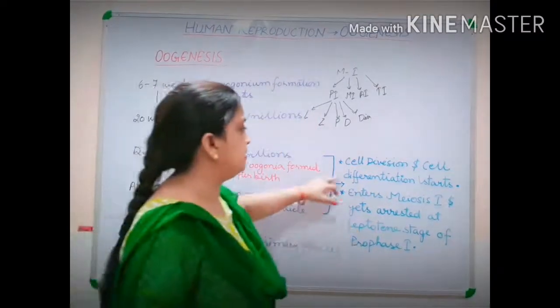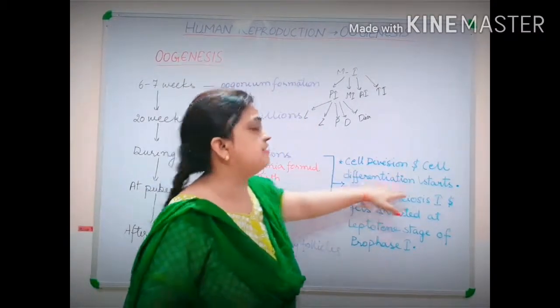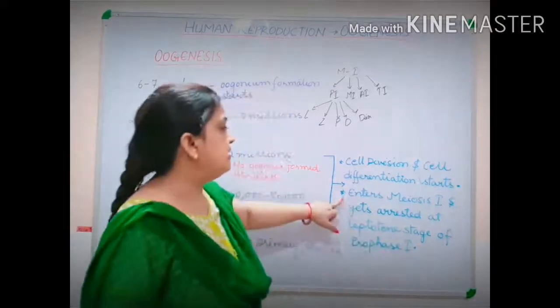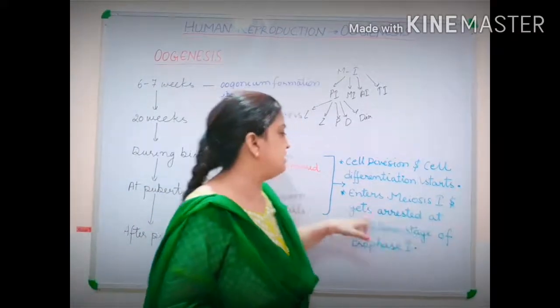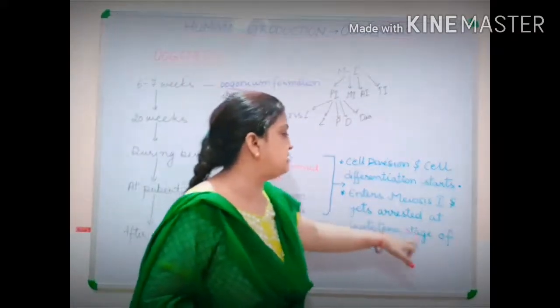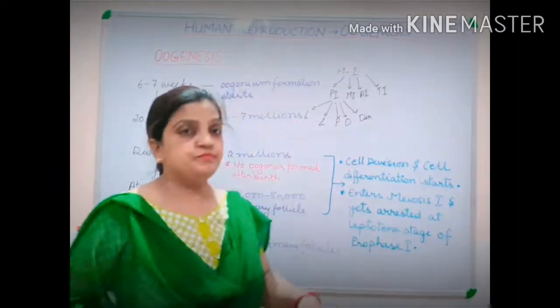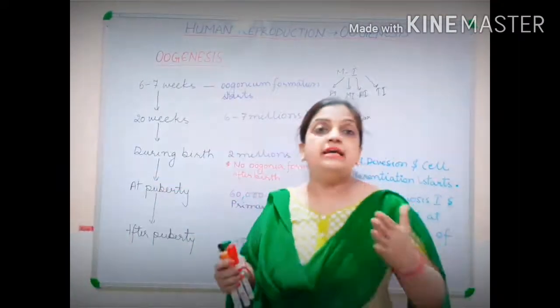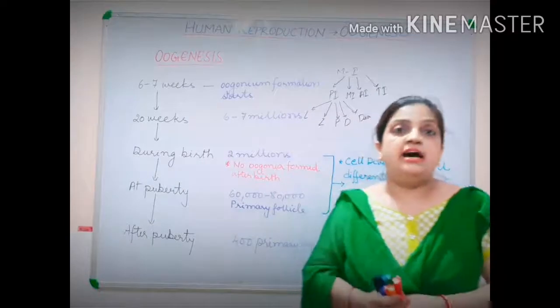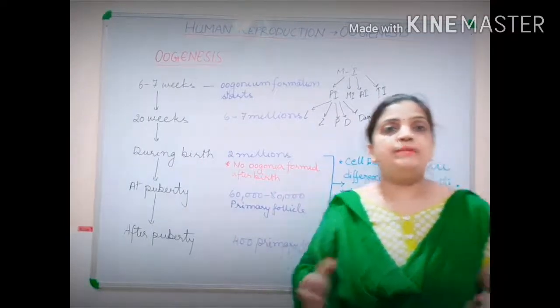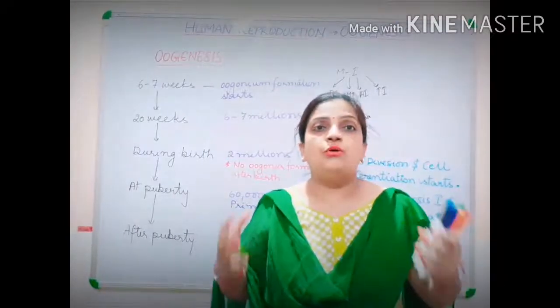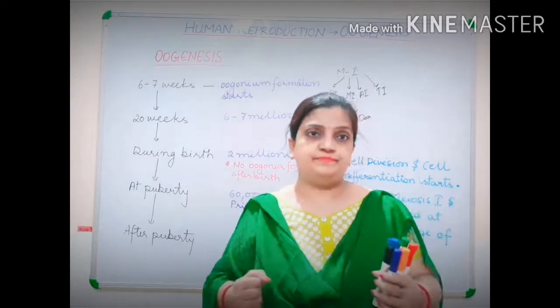See, I have written here that cell division and cell differentiation starts. Then it enters meiosis first and gets arrested at leptotene stage of prophase first. Now, what do you mean by getting arrested? Arrested means you will be blocked. Your whole activity will be blocked.